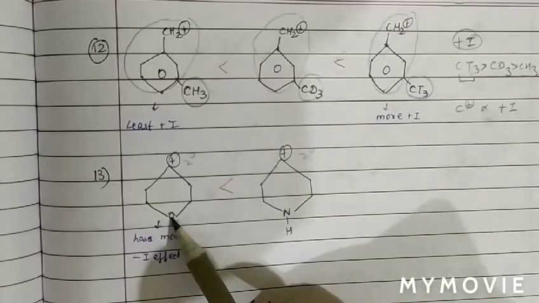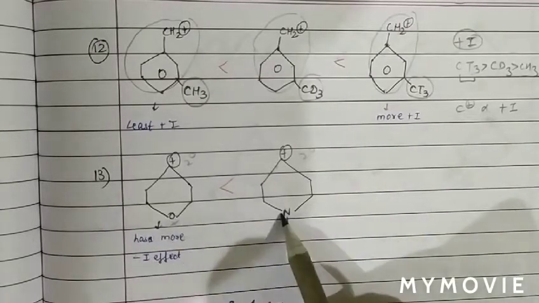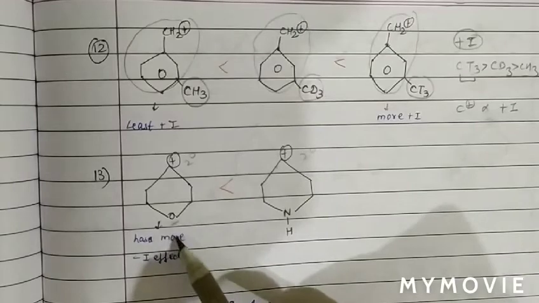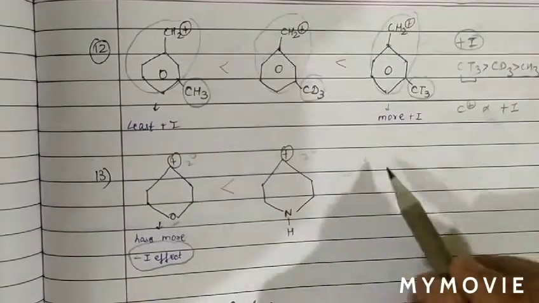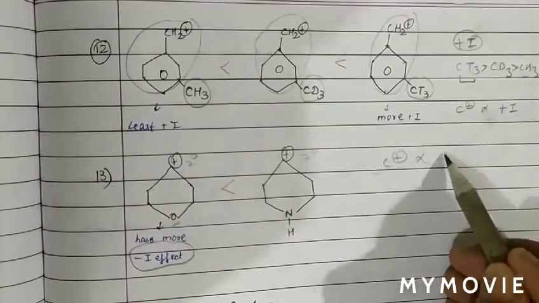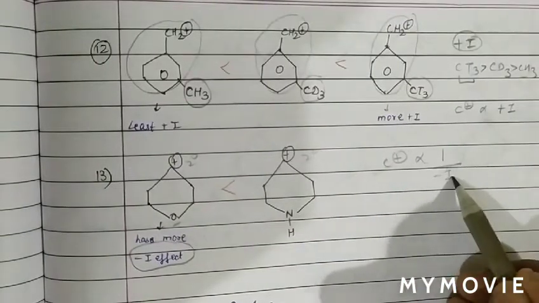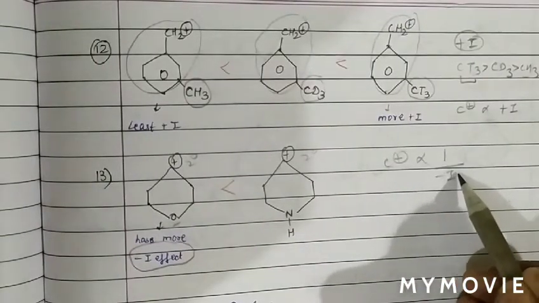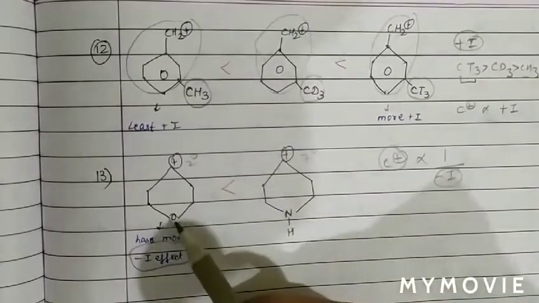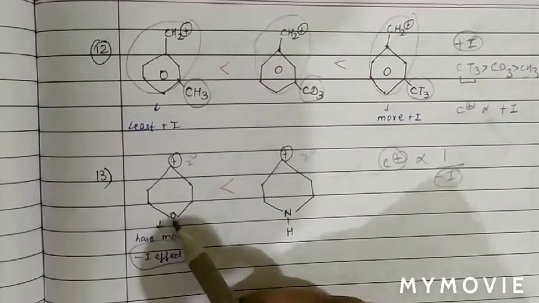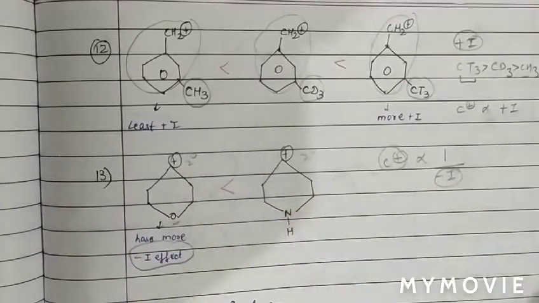And we know the electronegativity of oxygen is more with respect to nitrogen. It means it has more minus I. More electronegativity means more minus I. And we know the stability of carbocation is inversely proportional to minus I. If stronger minus I, then least stable carbocation. So stronger minus I is in the case of the oxygen atom, therefore it is less stable than this carbocation.